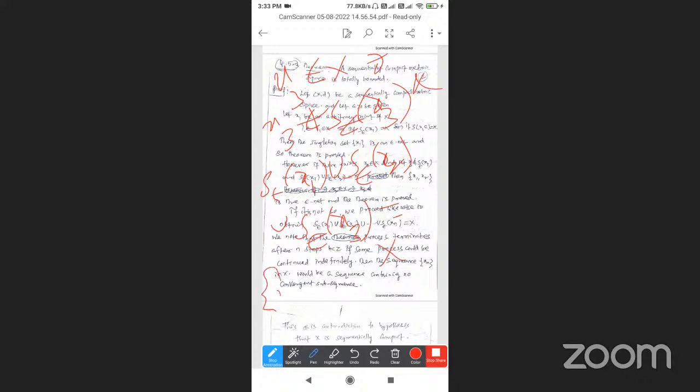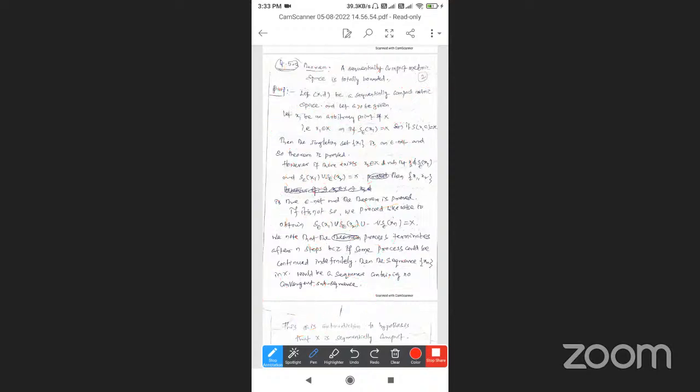The set {x1, x2, x3} is an epsilon net. A set having an epsilon net, for at least one epsilon naught, is called a totally bounded set.